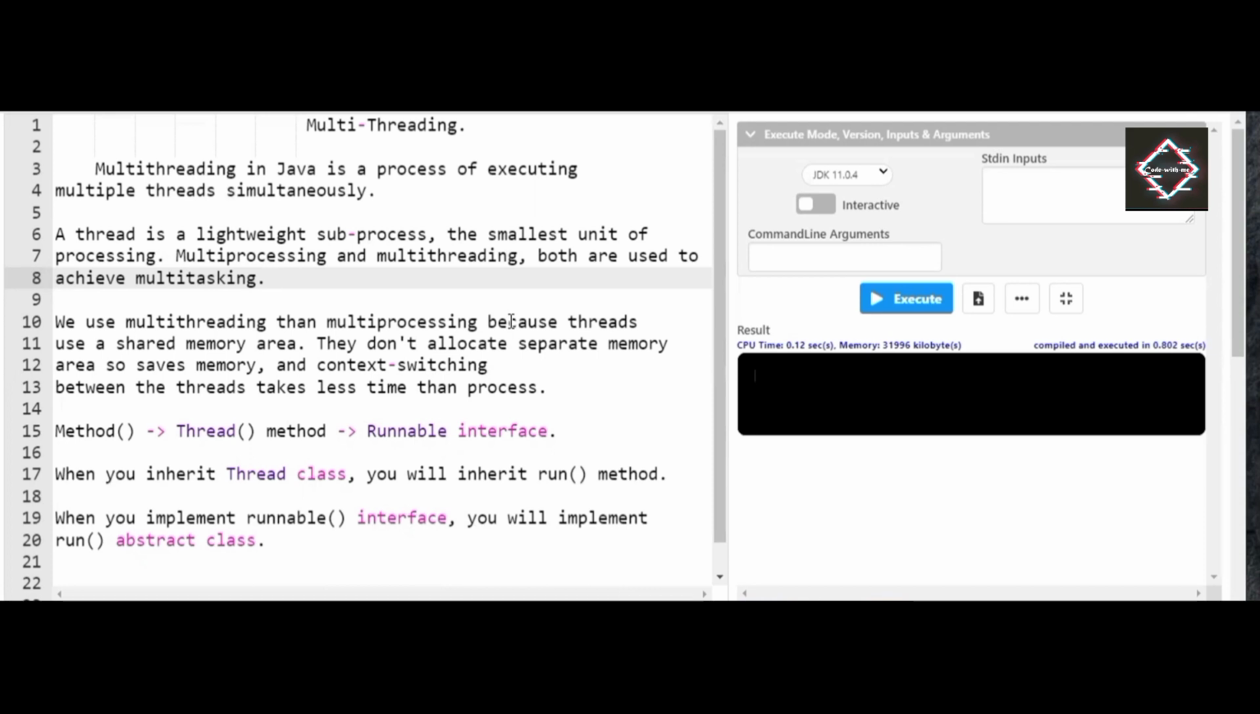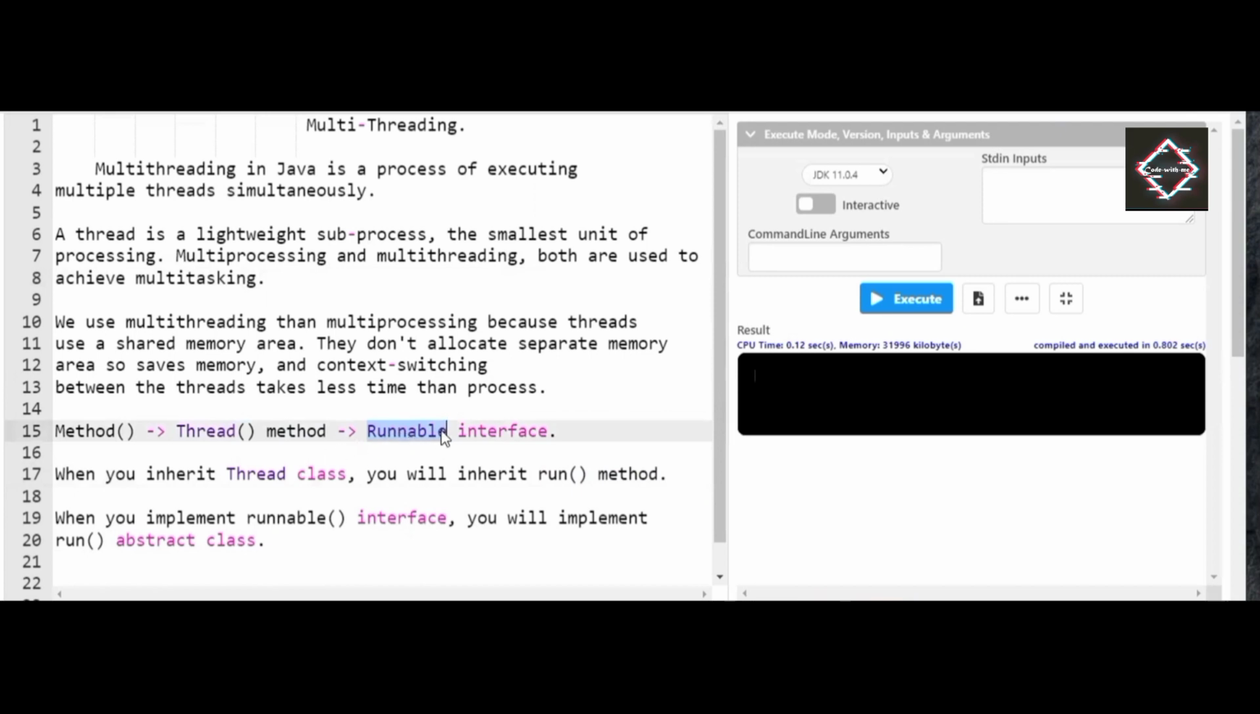When you inherit the Thread class, as you can see here, you will inherit a method called the run method. Along with the Thread class you can also implement an interface, just in case you need it. I will let you know why we make use of this Runnable interface.